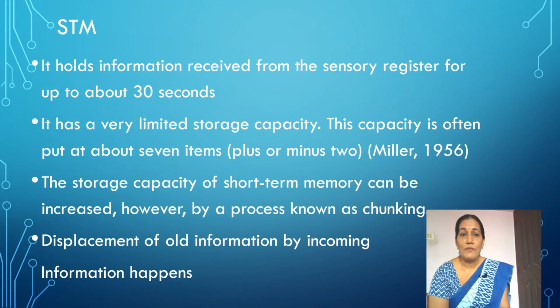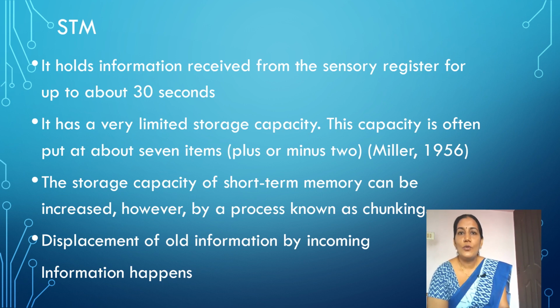Next is the short-term memory. It can hold information up to 30 seconds. It receives sensory information from the sensory register or sensory memory. Its storage capacity is limited. It can store only 7 items, plus or minus 2, at a time. We can improve storage capacity by the method of chunking. Chunk is a word meaning group.